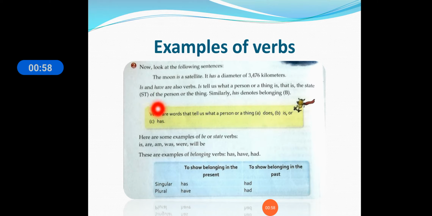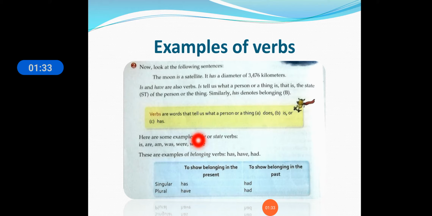State verbs show what it tells about a person or a thing, okay? And be is used for state, and has is used to denote belonging here, okay? We have also learned verbs are words that tell us what a person or a thing does, is, or has, okay? So it gives more information about a noun, a person or a thing, okay?